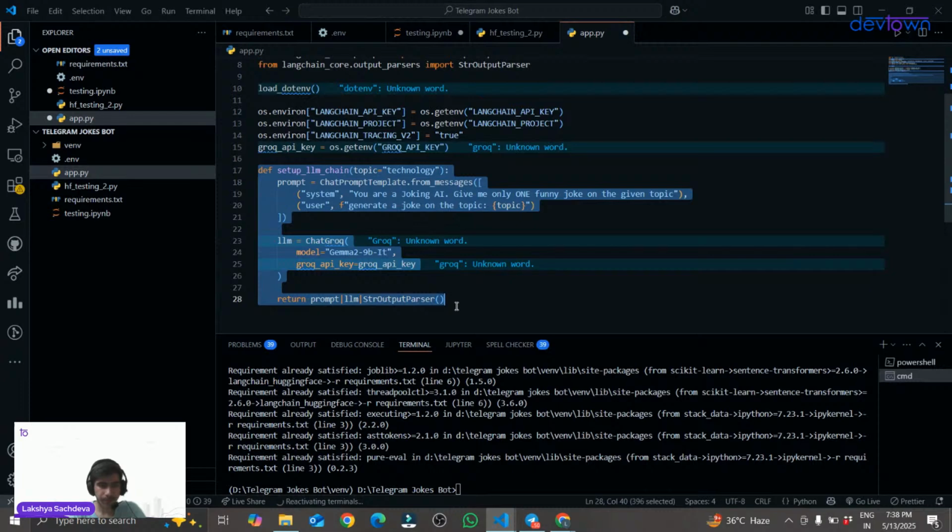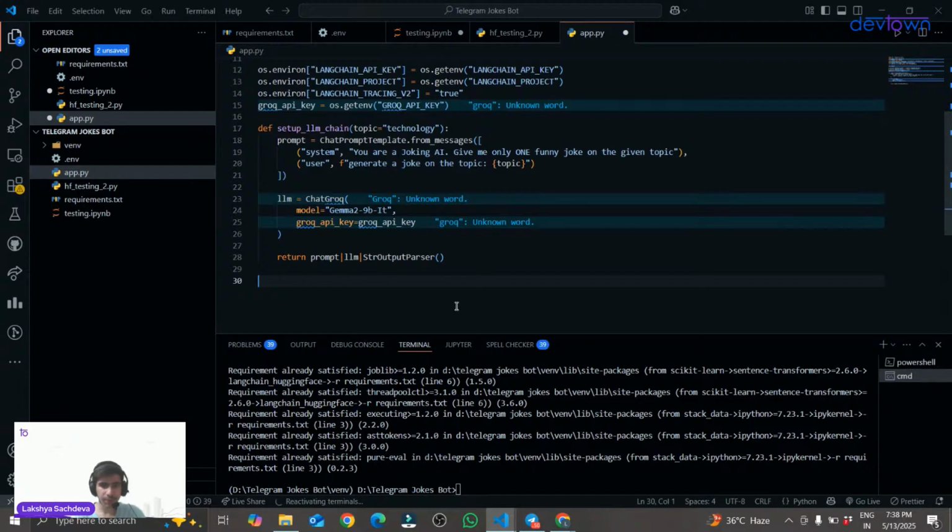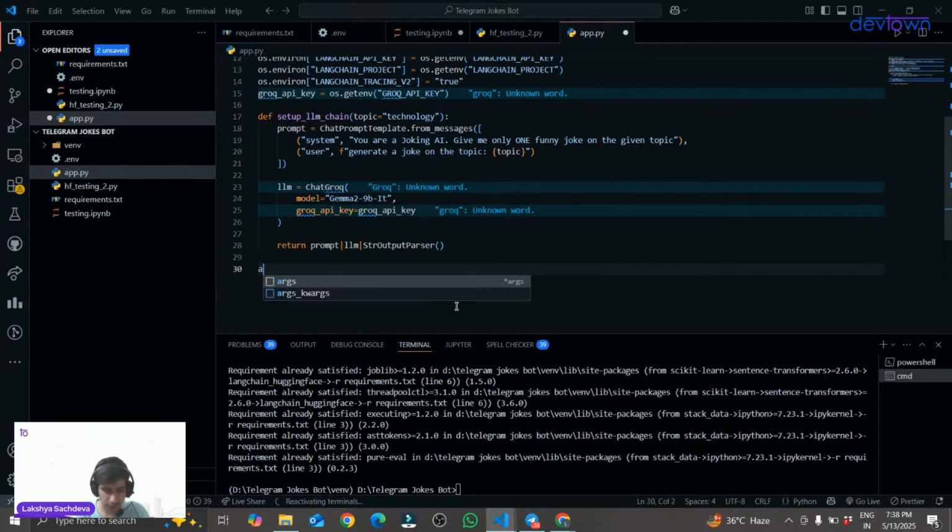Okay, moving forward. So what is the next step now? In the next step, we will be defining one more function, and this time it is a little different function.